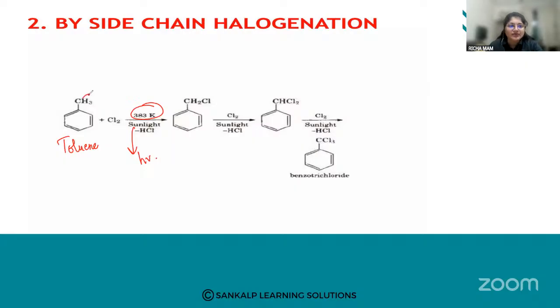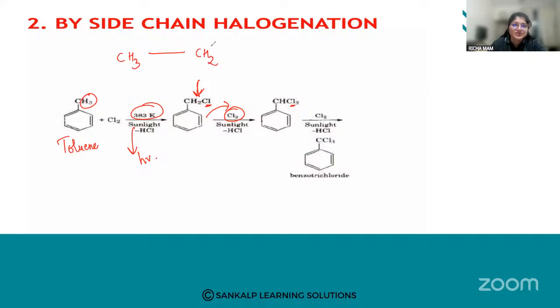What will happen? One of the hydrogens here will be replaced by Cl. Again we are doing side chain halogenation, again supplying chlorine and sunlight. Again there are hydrogens here, so one of the hydrogens will be replaced by Cl. So your CH3 will become CH2Cl.